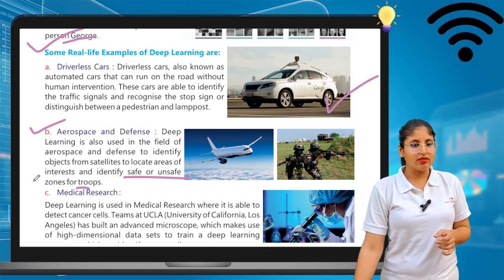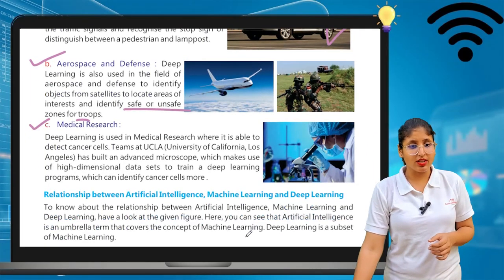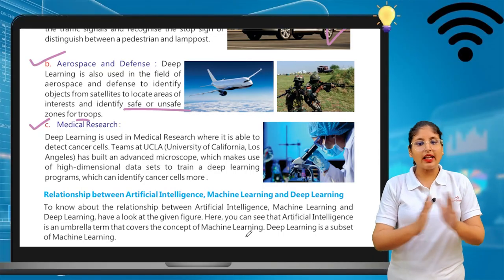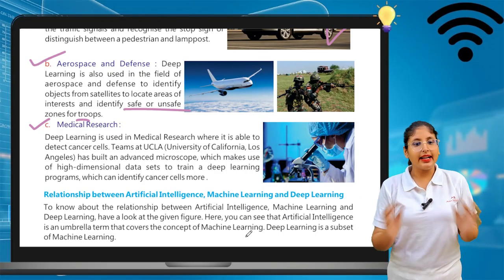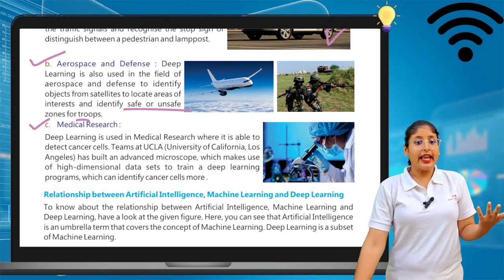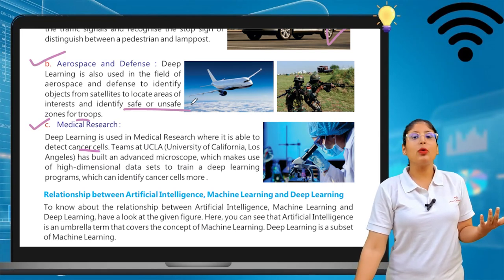Next is medical research also. Deep learning is used in medical research, where it is able to detect cancer cells. Of course, with the help of deep learning we are able to detect cancer cells.